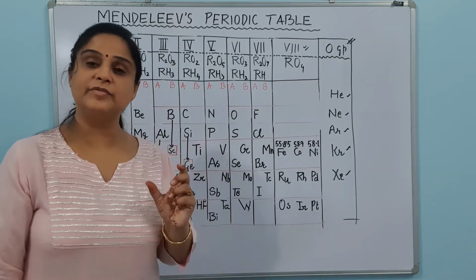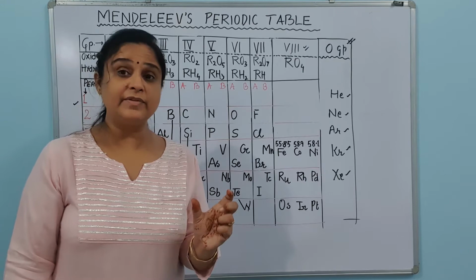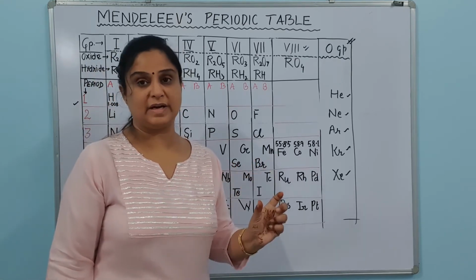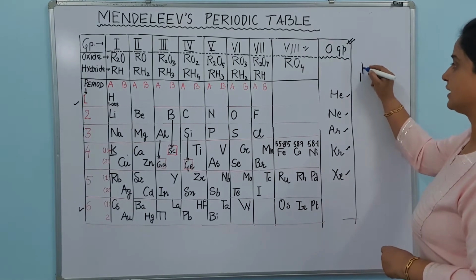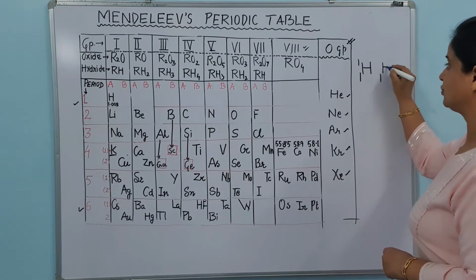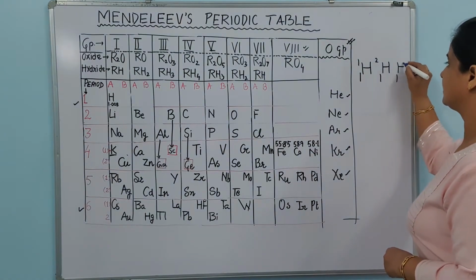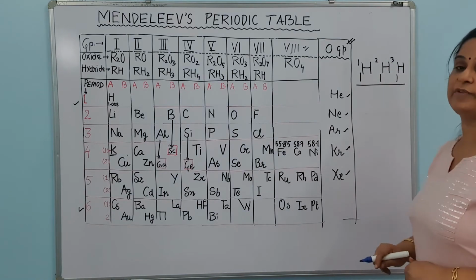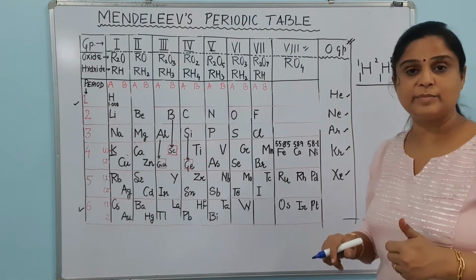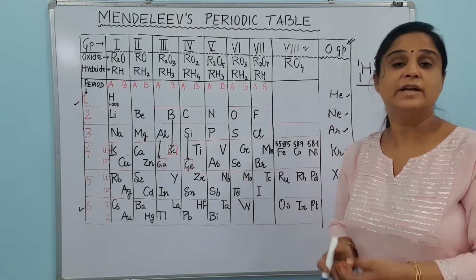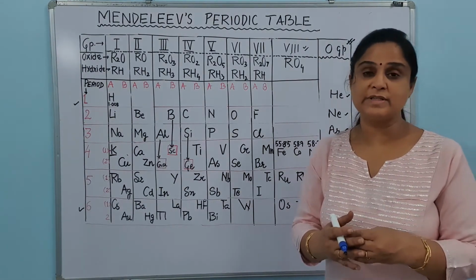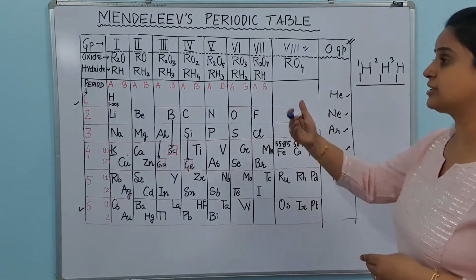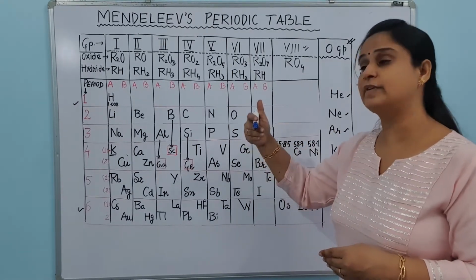Isotopes are atoms of the same element having different atomic masses. For example, there are three isotopes of hydrogen: 1H1, 1H2 and 1H3. These three isotopes of hydrogen have the same atomic number, obviously, because they are hydrogen, and their atomic masses are different.